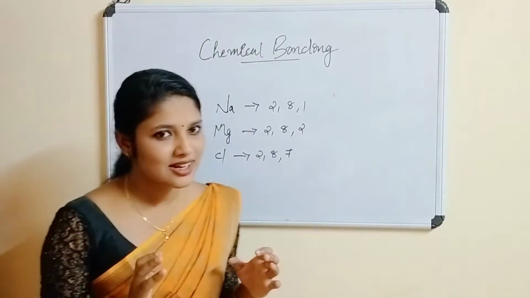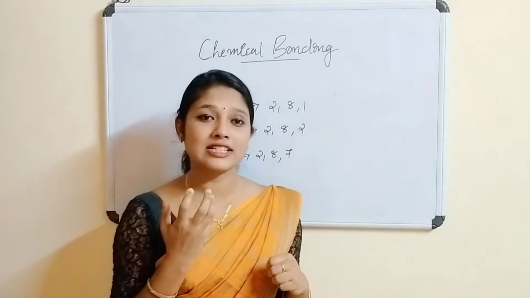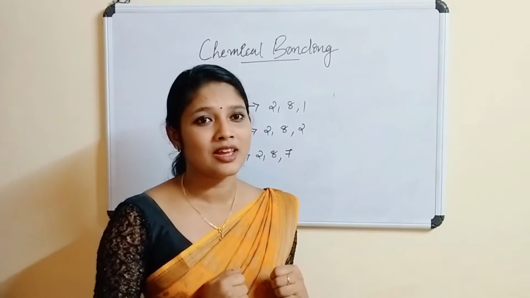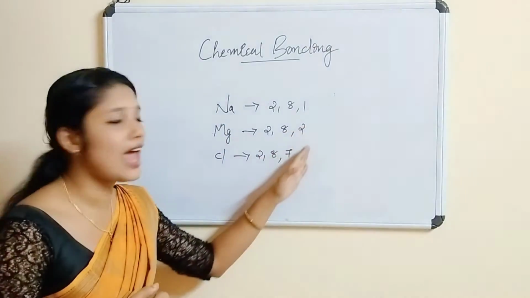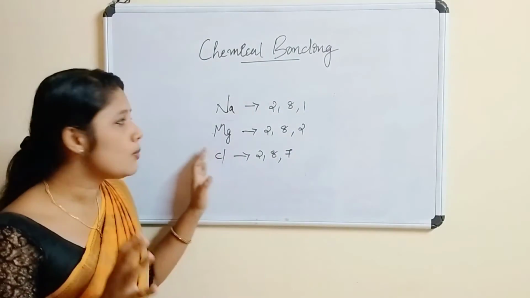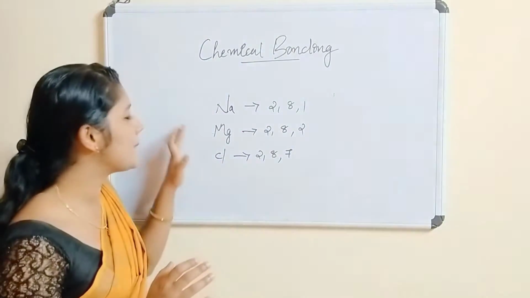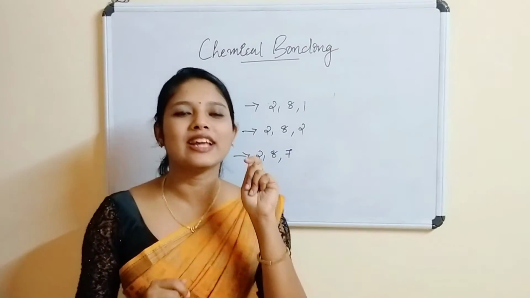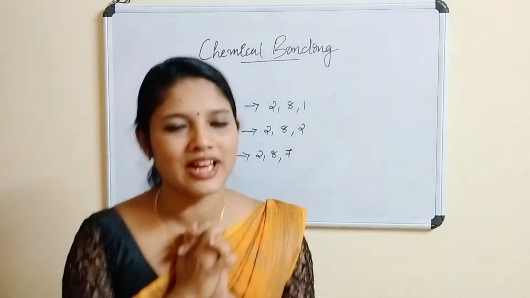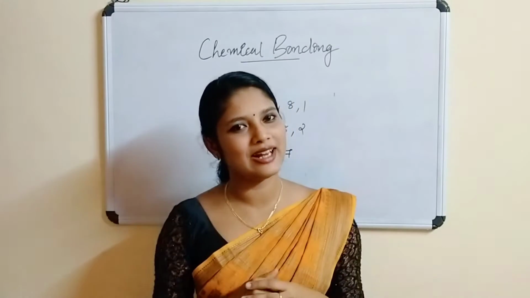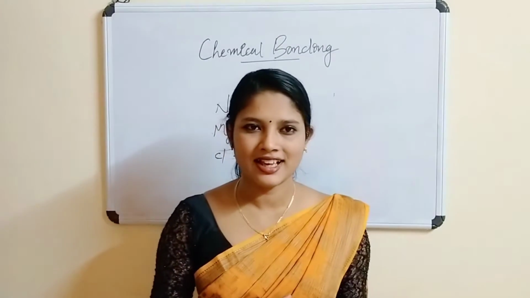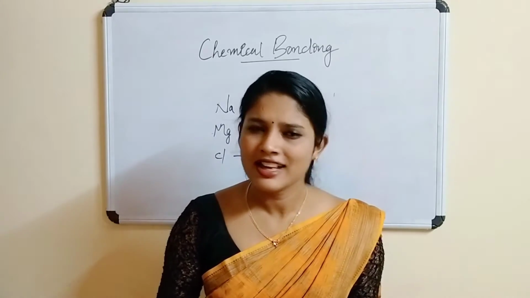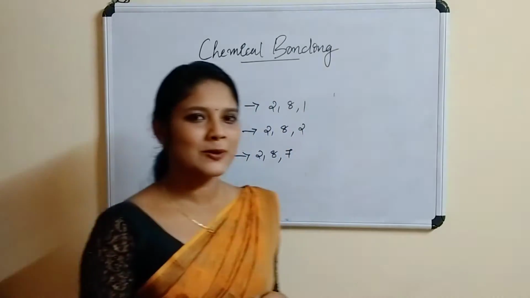We know that an atom should get the octet electronic configuration. In order to do that, atoms are trying. Now here we don't have 8 electrons. How many electrons should sodium, magnesium and chlorine get to have the octet electronic configuration? Now write down. Yes, have you written? Now read the answer.